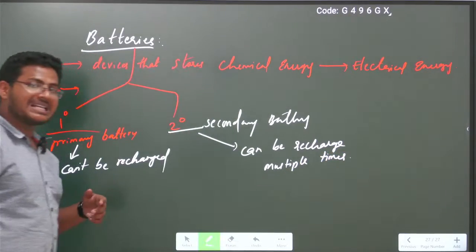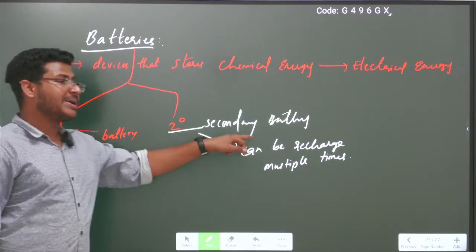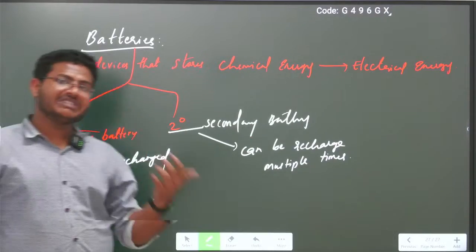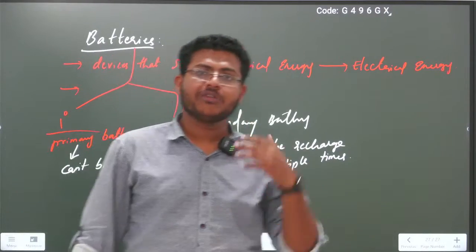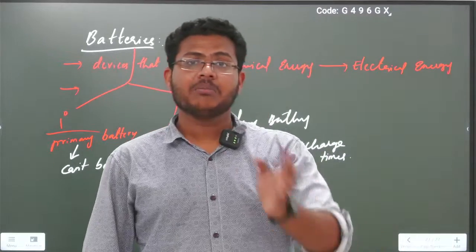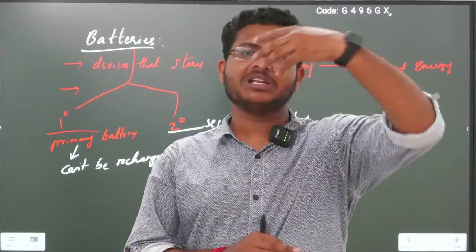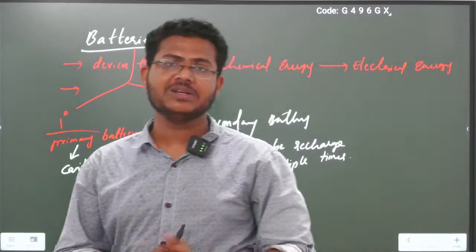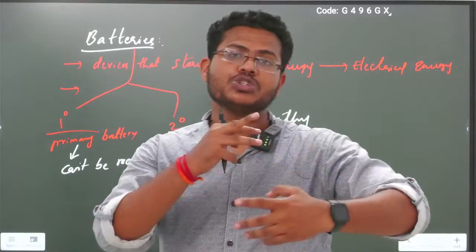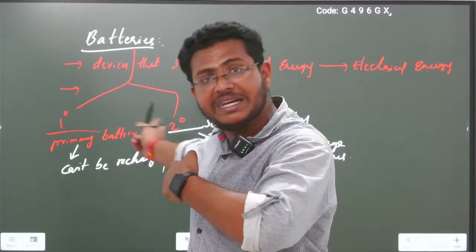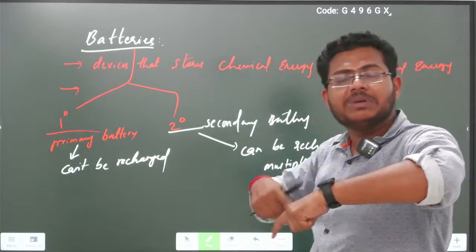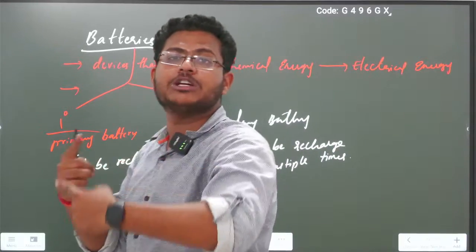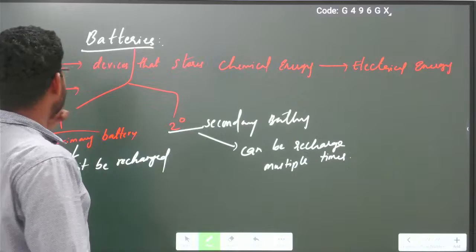So batteries are classified in two types: primary battery and secondary battery. Primary battery means it is a device in which chemical energy is stored for the conversion of electrical energy, but once the chemical energy is utilized for the conversion of electrical energy, it cannot be reused or recharged again. But in the case of secondary battery, it can be recharged or reused multiple times. So this is all about battery.